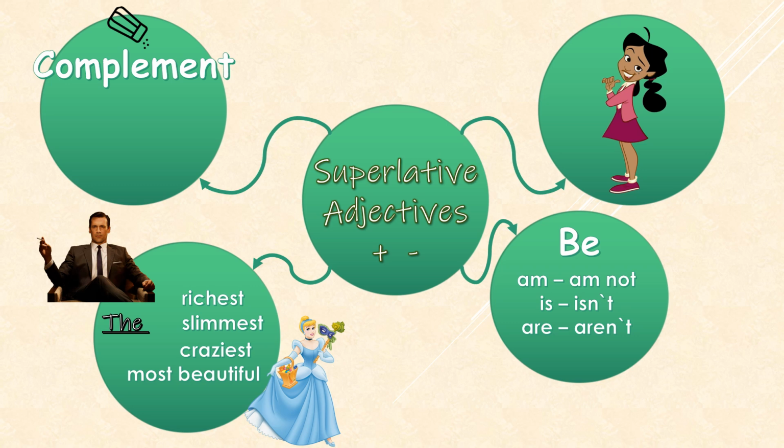So what about the complement? Well, you need the group. So you're going to use, for example, a noun plus a group. Like, my father is the best father in the world. Or, I am the most intelligent person in the group.